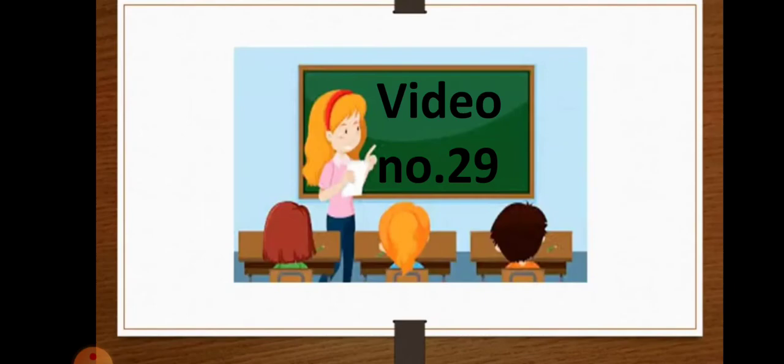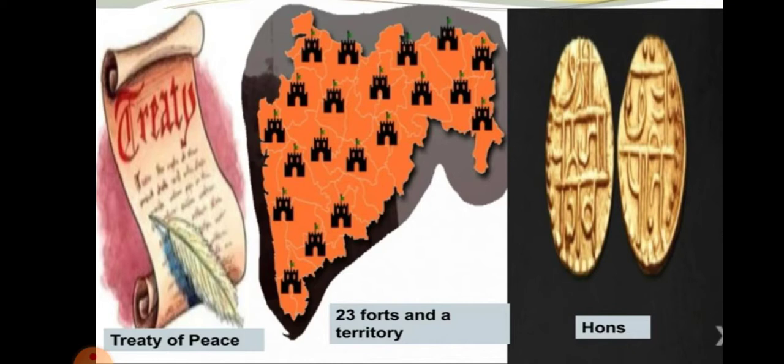Video number 29. In the previous lesson we learned how Shivaji signed a treaty of peace and, according to its terms, handed over 23 forts and territory with revenue of 4 lakh hons to the emperor. This treaty was signed in the year 1665, which was known as the Treaty of Purandar.